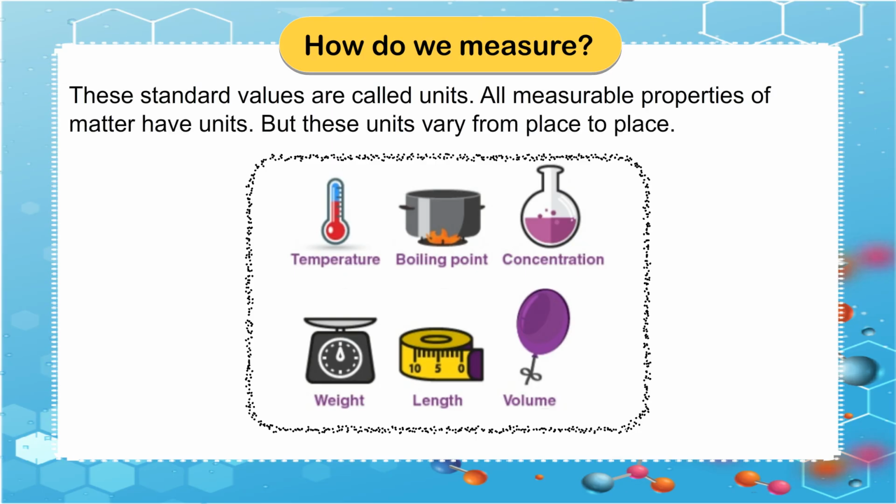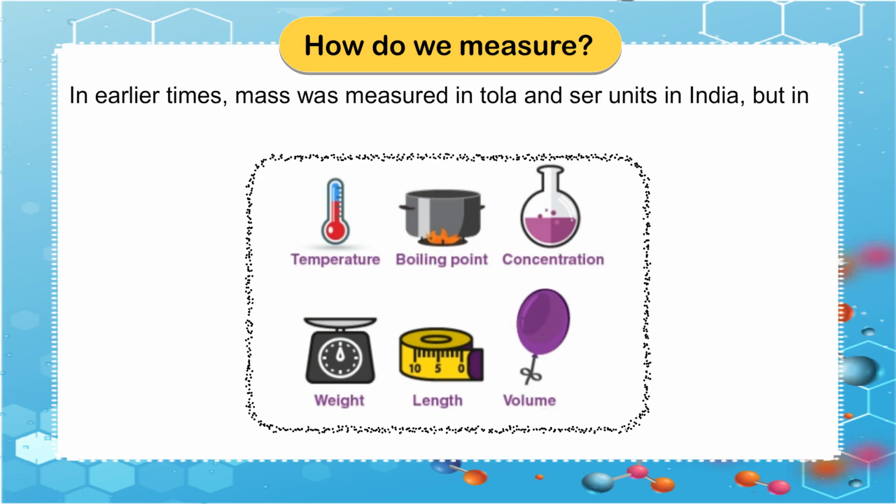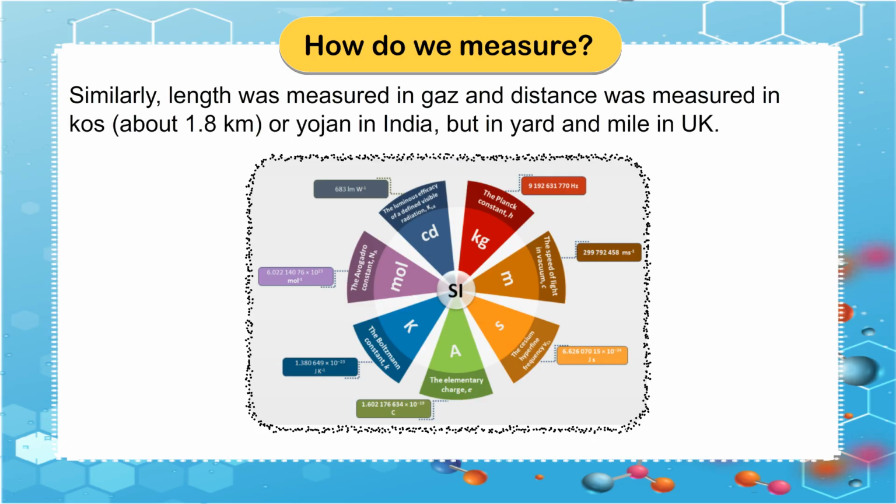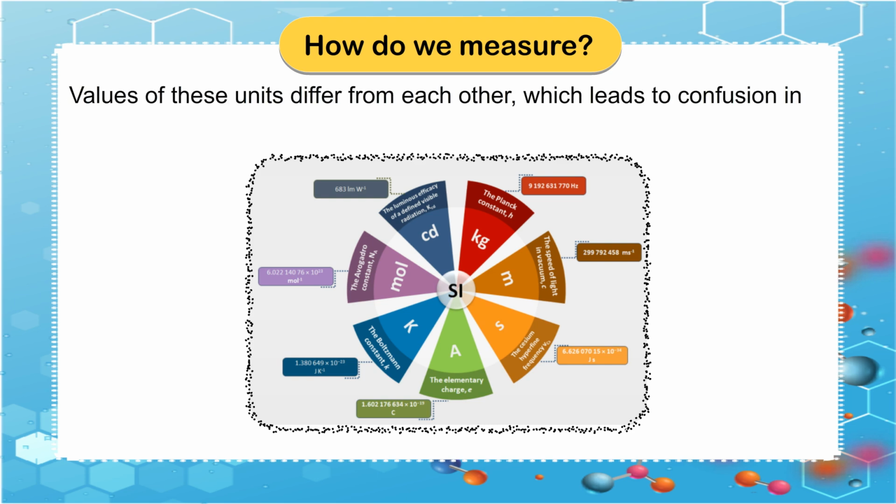But these units vary from place to place. In earlier times, mass was measured in tola and seer in India, but in pounds in the UK. Similarly, distance was measured in kos, about 1.8 kilometers, or yojan in India, but in yard and mile in the UK. Values of these units differ from each other, which leads to confusion in the exchange of information between countries.